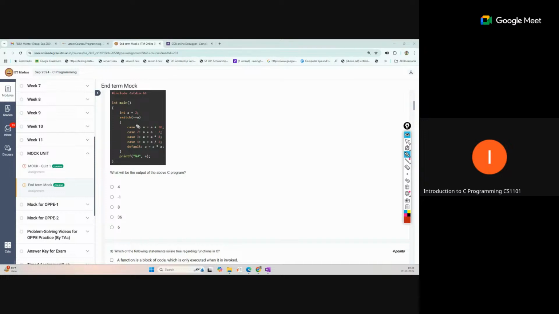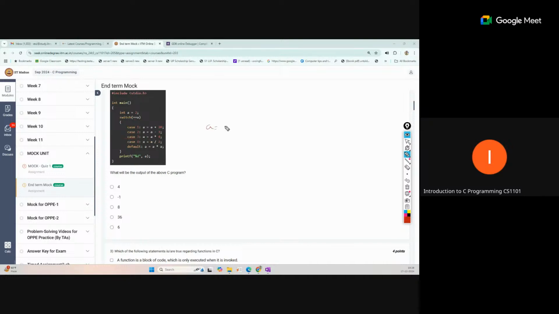Here it doesn't matter whether we use plus plus; still 3 will be passed, and a plus will also be passed as 3. But actually this is considered as one expression, so the overall expression value will be passed. So case 3 will be matched and our control will enter case 3.